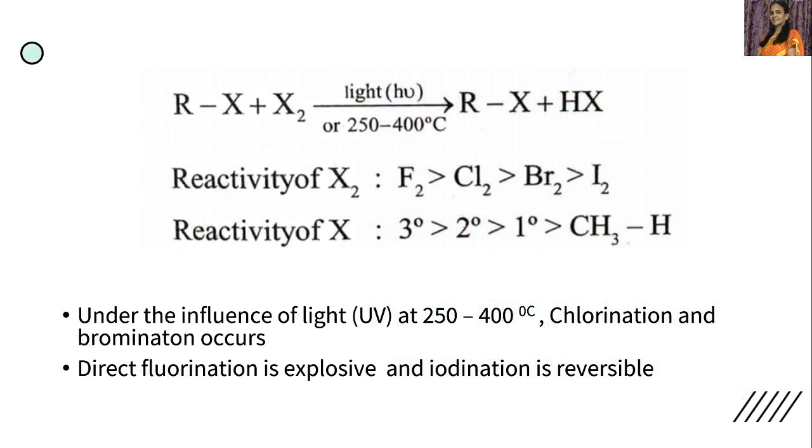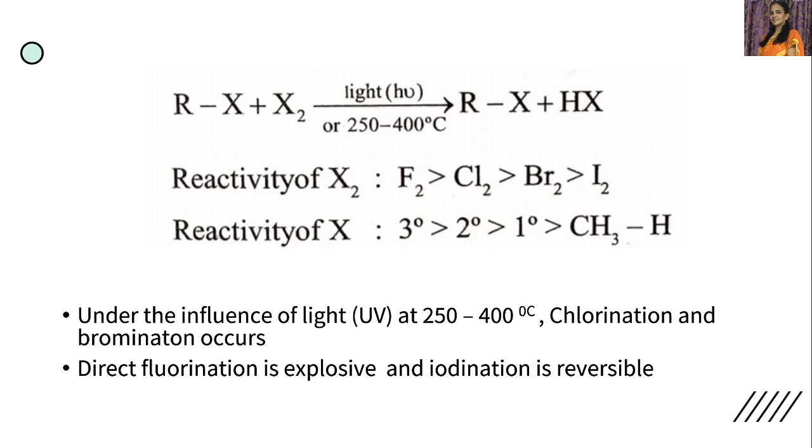Okay, now let's see the reaction here. This is RH, it should be H, not X. RH is alkane. When treated with X2, that is halogen, in presence of light, that is ultraviolet light, or heating to 250 to 400 degrees centigrade, then H is replaced by X and we will get RX and HX.